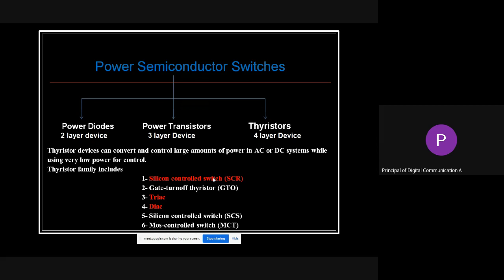That is called controlled. How it is going to be controlled, definitely we are going to learn in the coming session. So this is the basic family structure of these power semiconductor switches or devices. Other than these three, GTO, SCS and MCT are also there from the same family, the thyristor family.